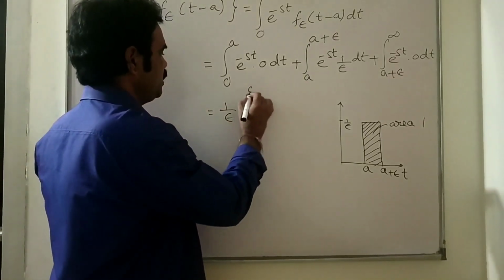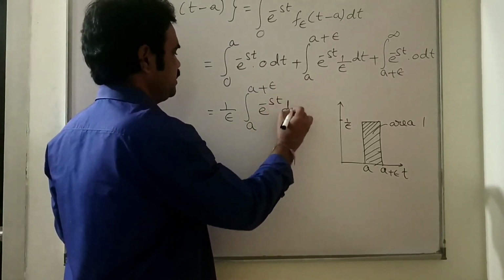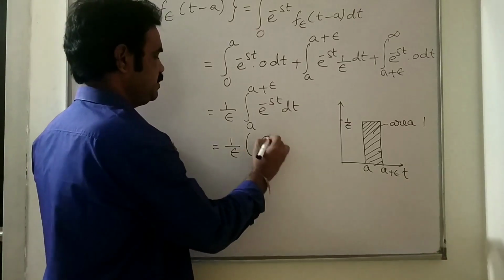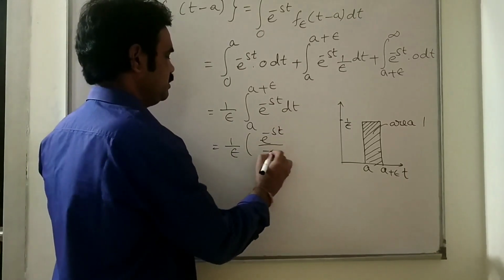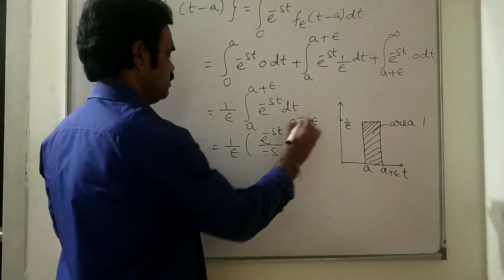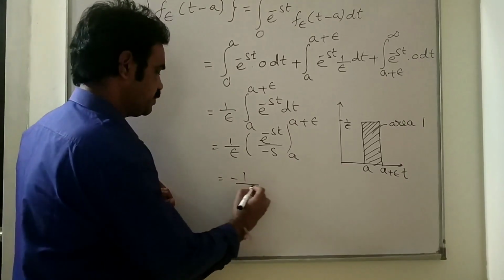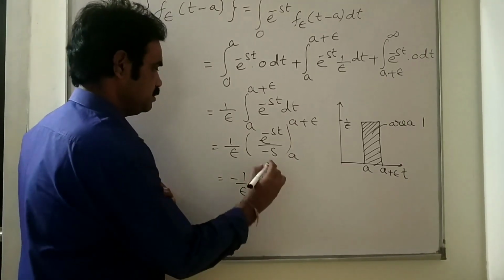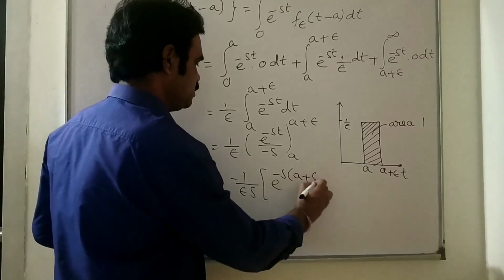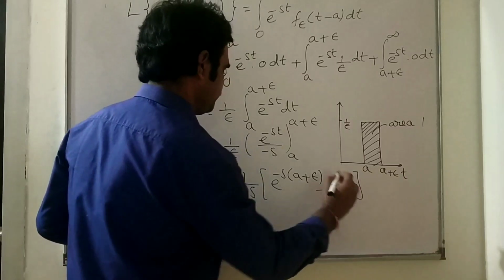only the second integral remains, that is 1 by epsilon into integral a to a plus epsilon e power minus st dt, which is equal to 1 by epsilon. The integration is e power minus st by minus s between the limits a to a plus epsilon, which is equal to minus 1 by epsilon s into e power minus s into a plus epsilon minus e power minus sa.